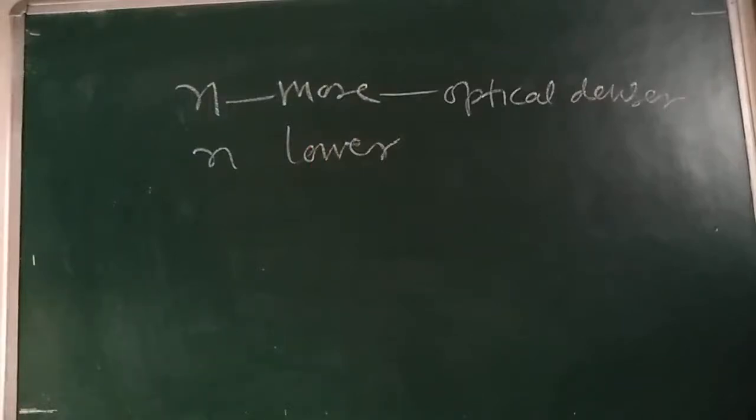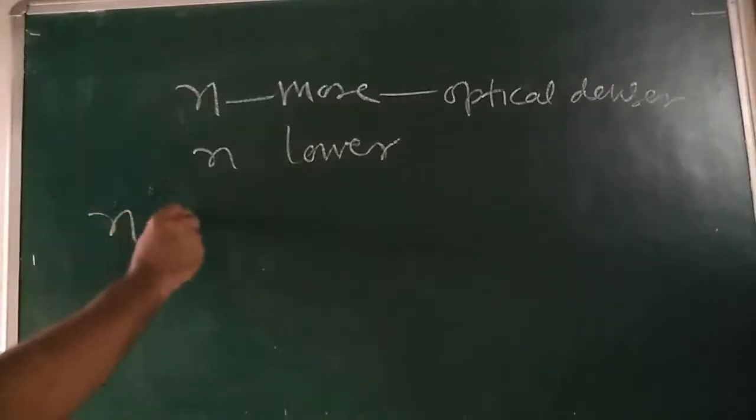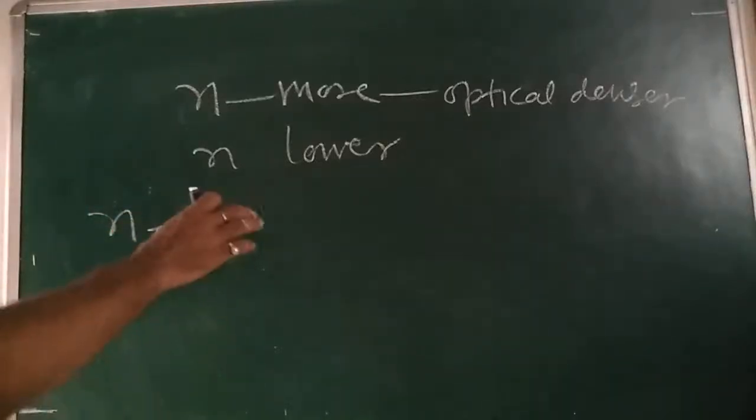Write down. So refractive index n is a characteristic property of the medium.